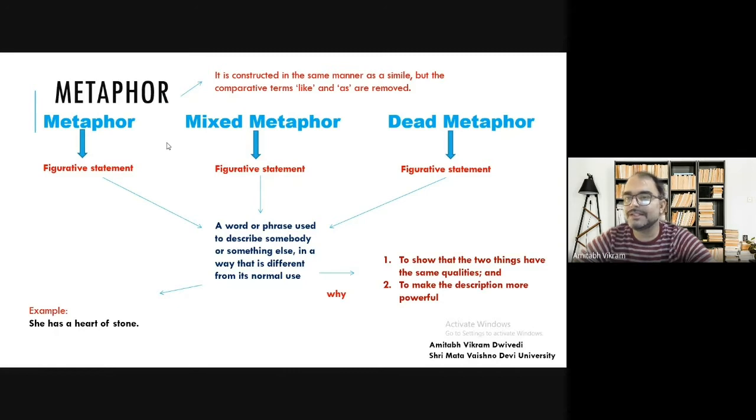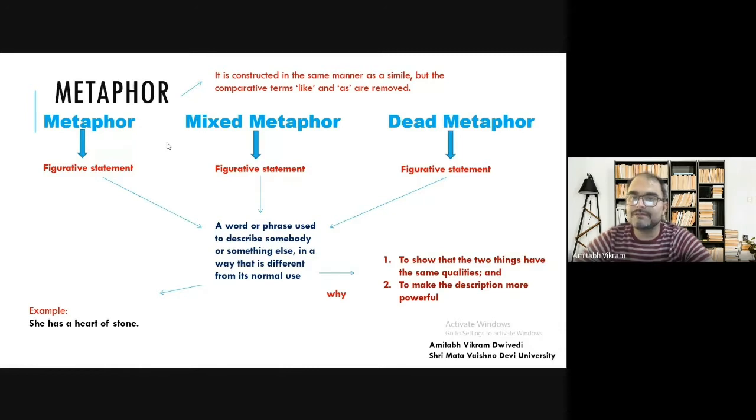When you make a direct comparison, like you are my moon, then we are using metaphor. And if we say you are like moon, then you are using simile. So this is the basic difference that we have between metaphor and a simile.